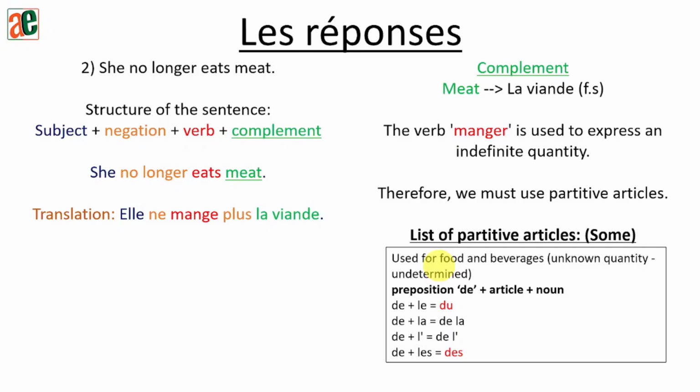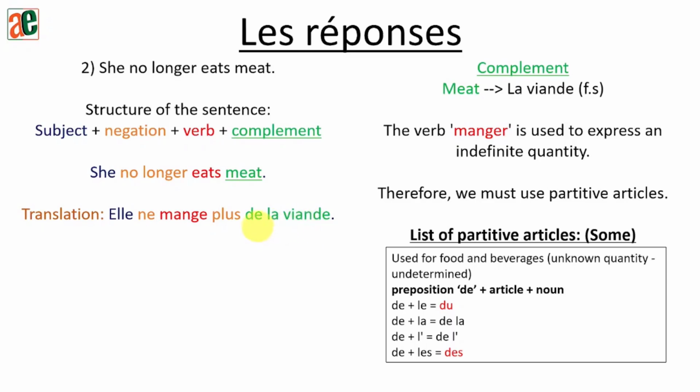To express the partitive article, we are just going to use the preposition de followed by the definite article le, la, l'apostrophe or les plus the noun. Here we have la viande. So I'm going to add de before to make de la as an unknown quantity. So let's add the de in our sentence. So de and then la viande.